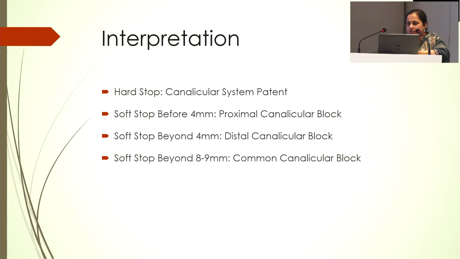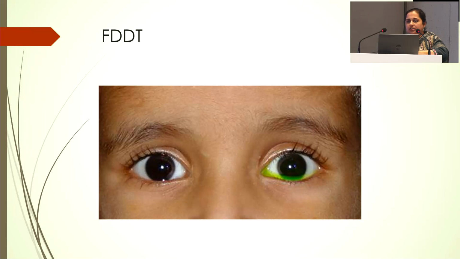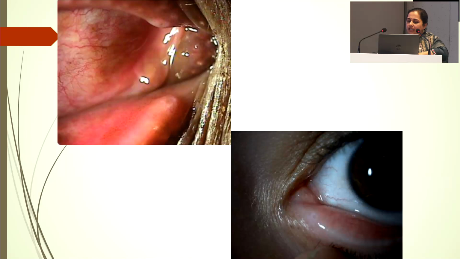So, just like skipping this, in kids, if you are not sure, or if the NLD is patent but the patient is having watering, FDDT can be a good test to see if there is a functional block in a pediatric patient. It can confirm that the NLD is blocked and you need to address it. In cases of punctal stenosis, if after dilatation the NLD is patent, it's a safe case to go ahead with cataract surgery.